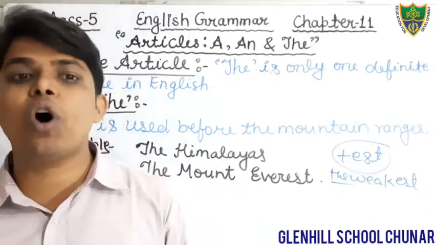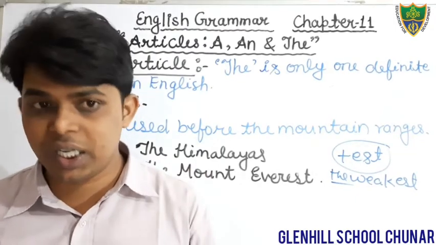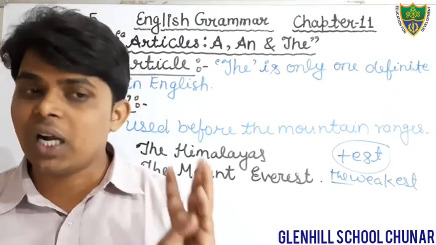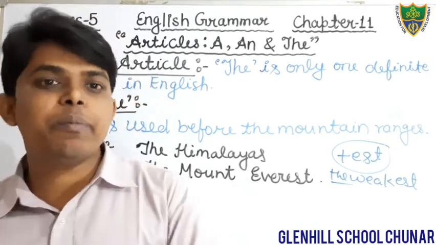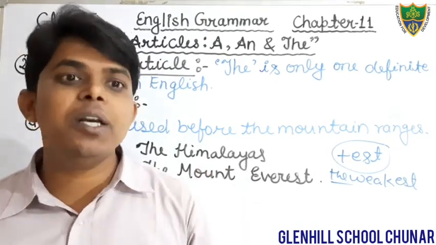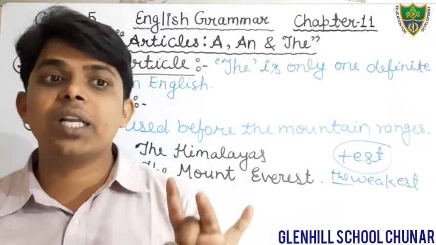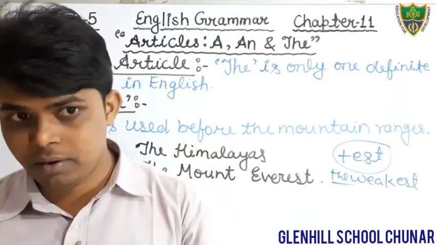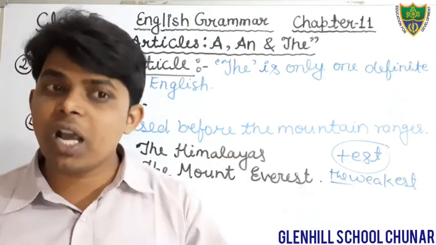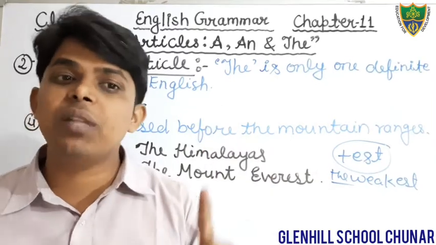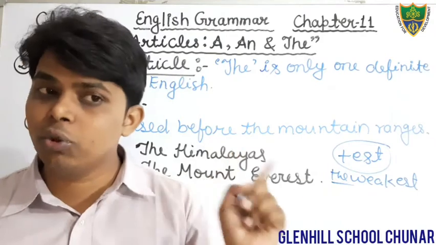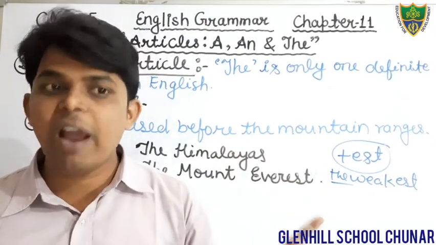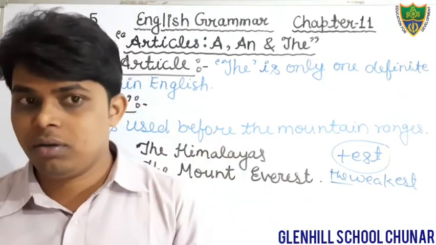I hope that you all have understood what articles are. There are two kinds of article, indefinite articles and definite articles. In the category of indefinite article, we keep the articles a and an. And in the category of definite article, we keep the article the. And I have also told you when we use a and when we use an.